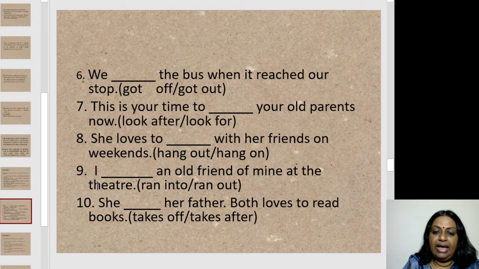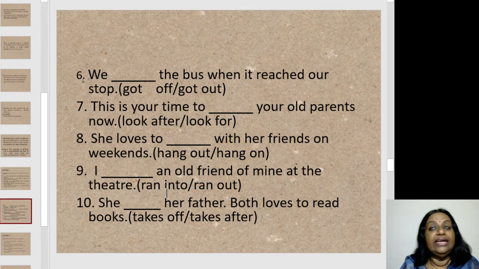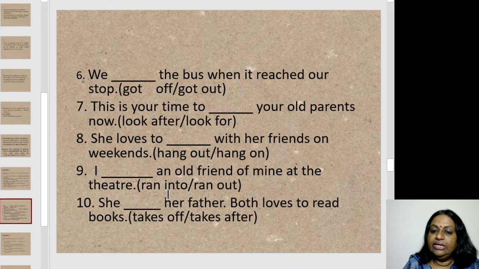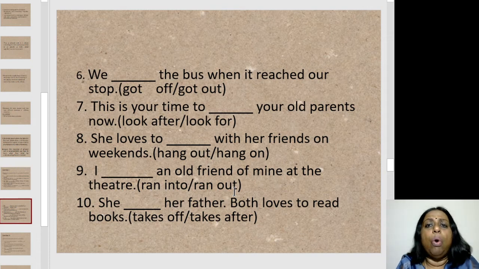Sentence number 9. I dash an old friend of mine at the theater. You have ran into, ran out. We'll use ran into, it means met by accident. Okay, I ran into an old friend of mine at the theater. Ran out is something getting over suddenly.